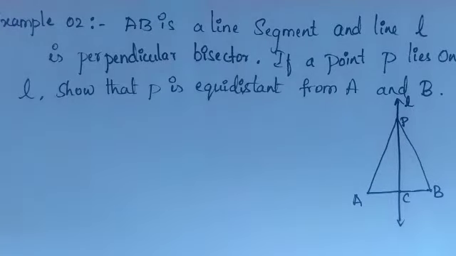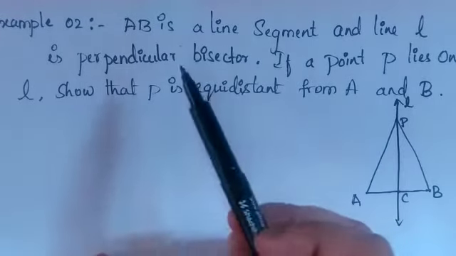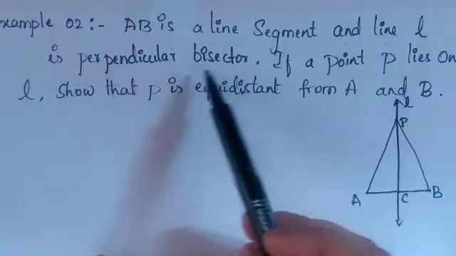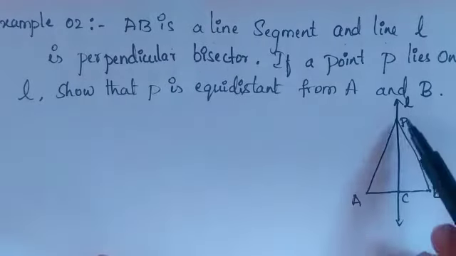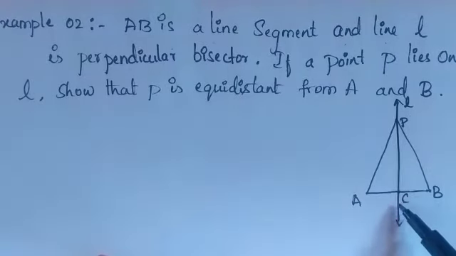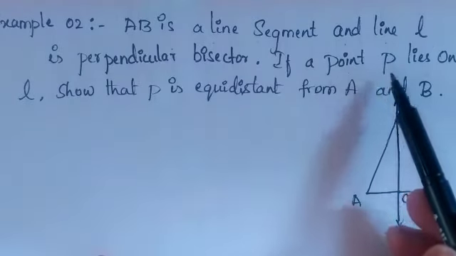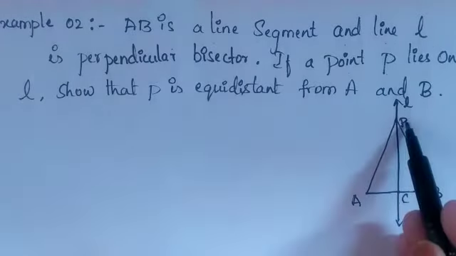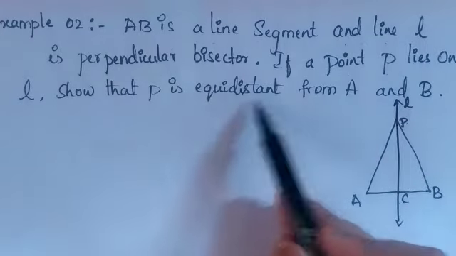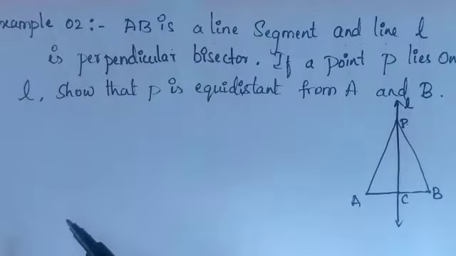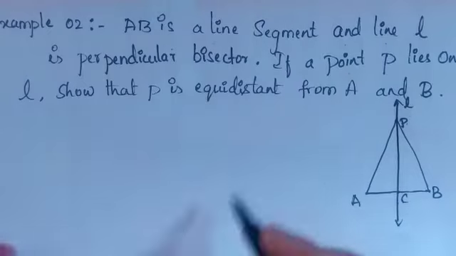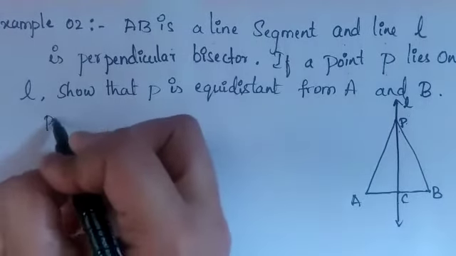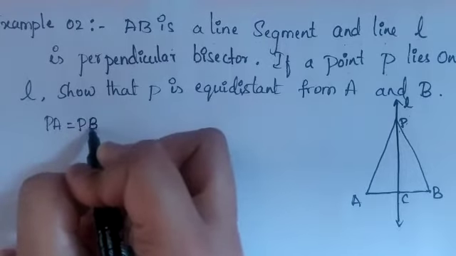Next question, next example I have taken. AB is a line segment and line L is the perpendicular bisector. If a point P lies on L, show that P is equidistant from A and B. P is equidistant from A and B means I have to prove that PA should be equal to PB here.